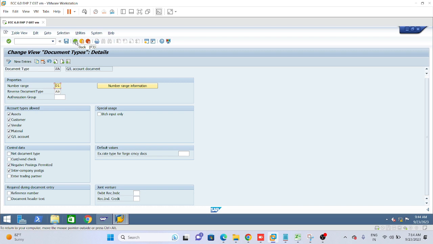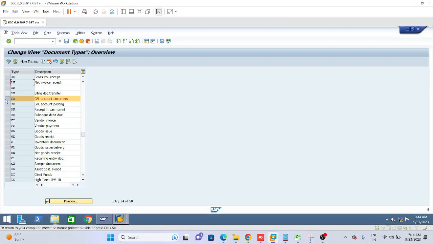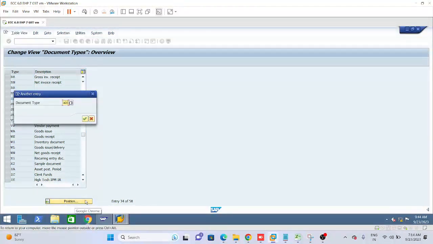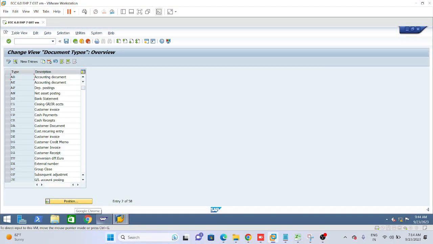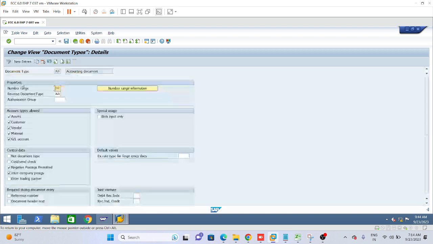Now click the back button and select the AB document type. Then click on the details button.